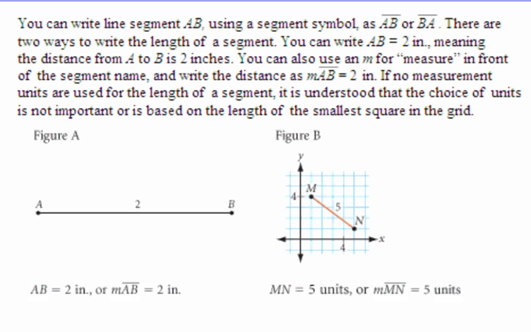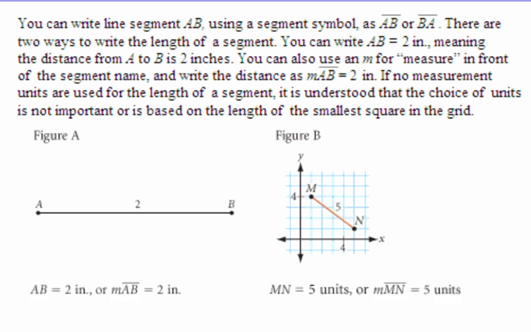This paragraph is taken right out of our textbook, and it describes something that's very important. It says you can write line segment AB using a segment symbol as line segment AB or line segment BA. There are 2 ways to write the length of a segment. You can write AB equals 2 inches, meaning the distance from A to B is 2 inches.